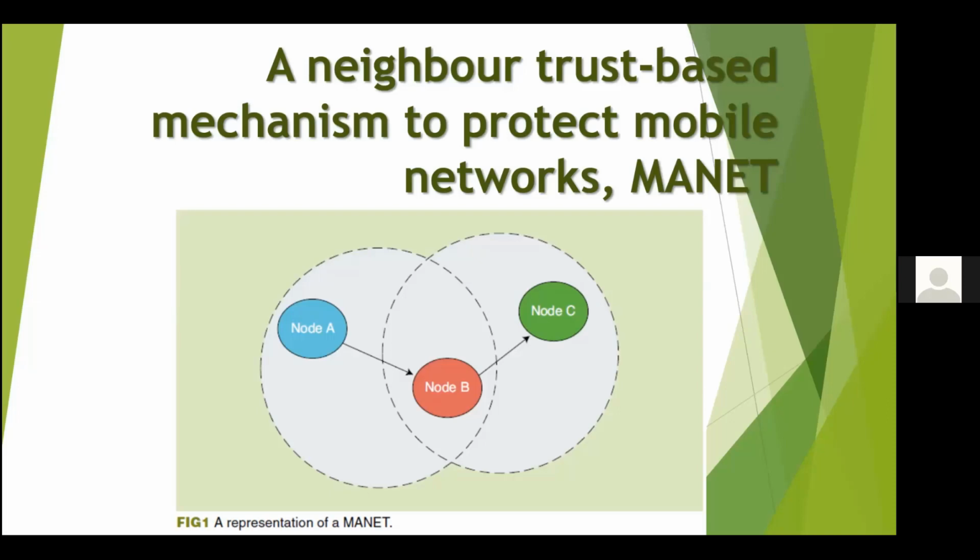Whenever we need to create an instant network in an emergency situation, we can use MANET. In situations where there is no infrastructure, like an earthquake, we can use MANET.